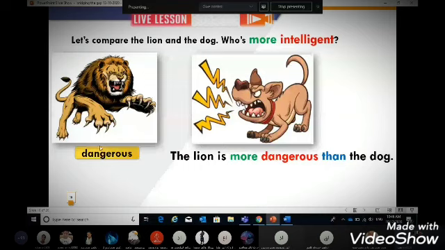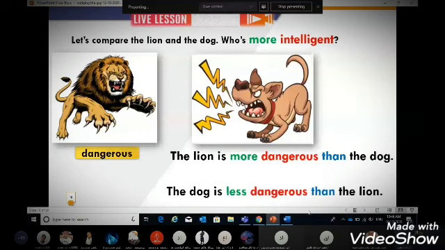Do you agree with me? The lion is more dangerous than the dog. Okay, what about the dog? The dog is less dangerous than the lion. Again, here we have a long adjective, dangerous. 3 syllables, so we cannot say dangerouser, it's heavy, so we say it's more dangerous or it's less dangerous.